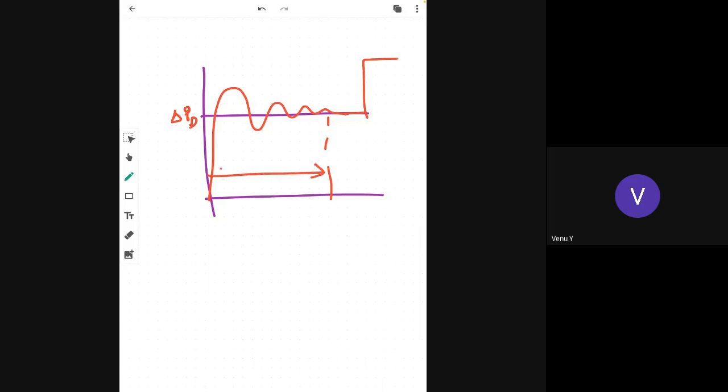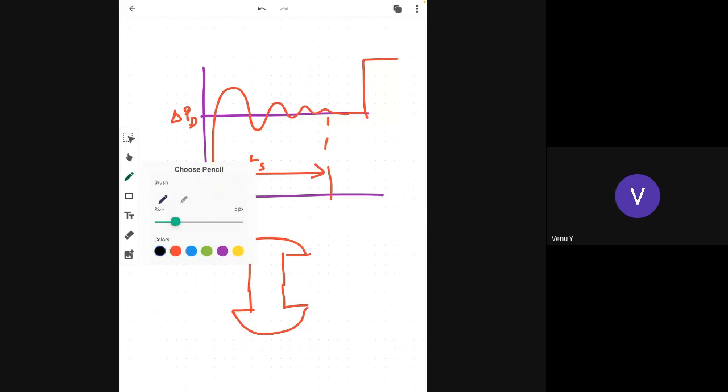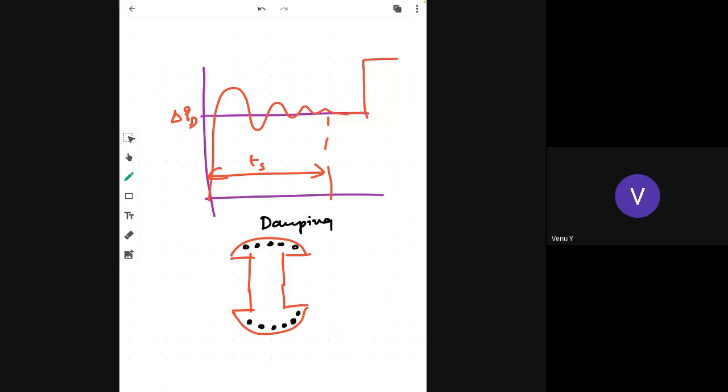This is the settling time, Ts. When you consider the salient pole type synchronous machine, you have damper winding. This damper winding consumes excess energy in the generator and provides the damping. So this is called dynamic stability.